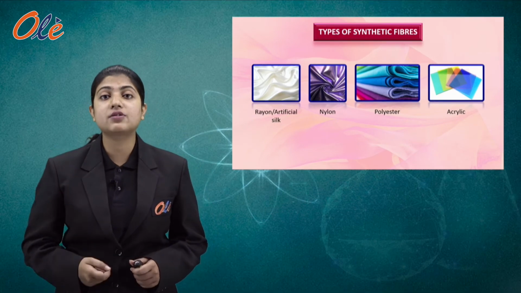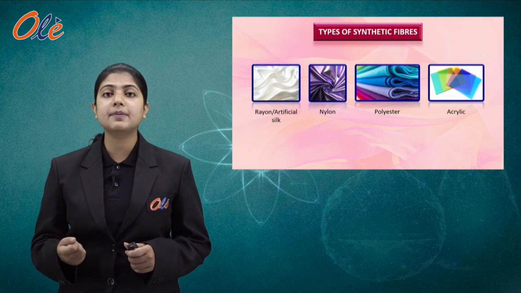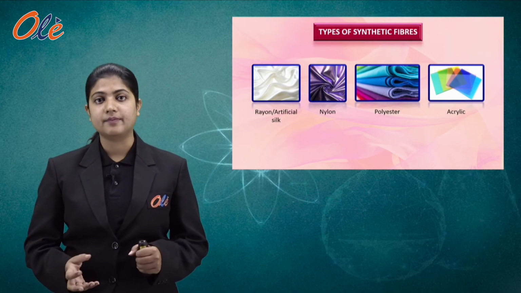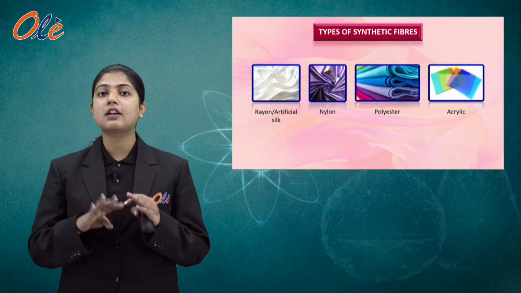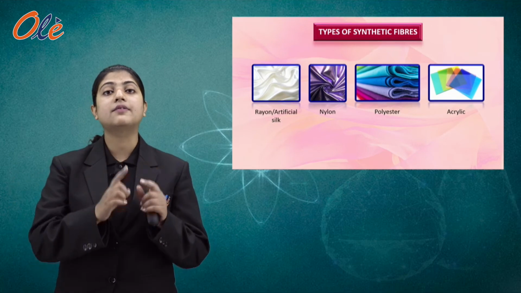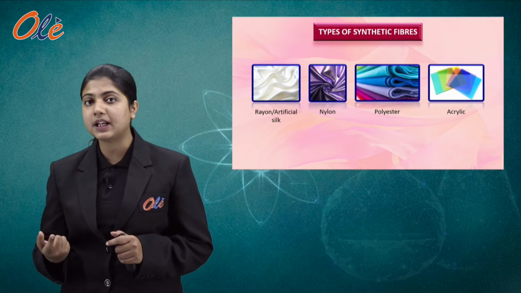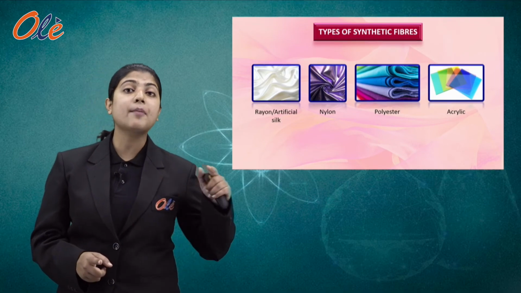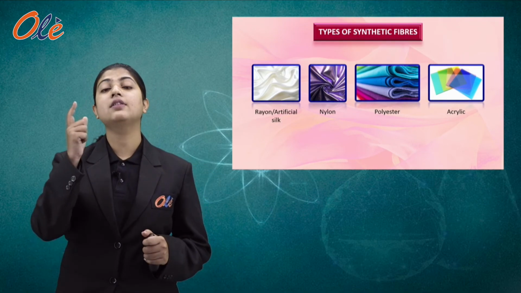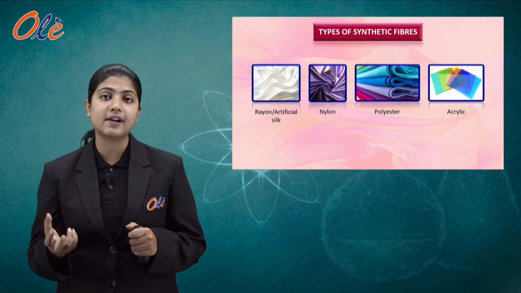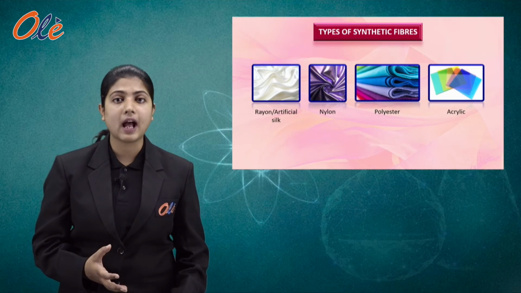So the natural fibers are those fibers which are obtained from nature. Further, natural fibers can be divided into two parts: the fibers that are obtained from plants and the fibers that are obtained from animals. Let us jump to the previous slide again to let you know what are plant fibers and what are animal fibers.